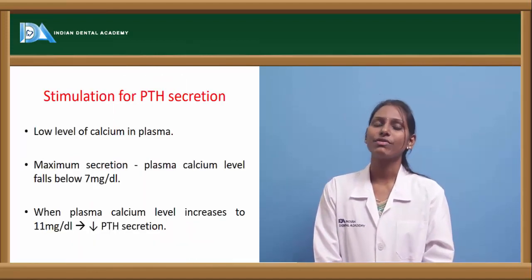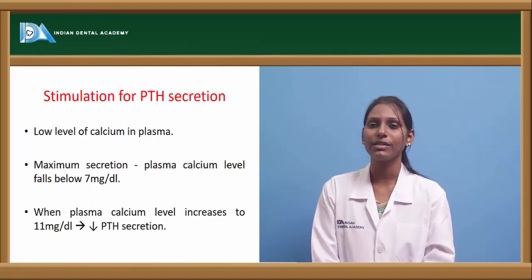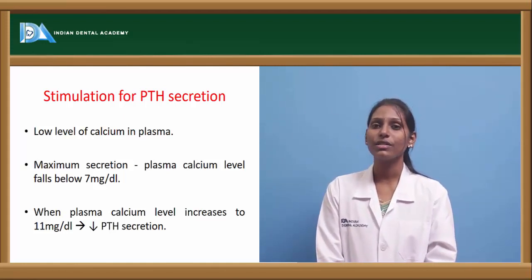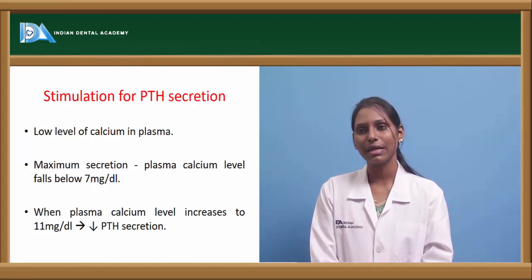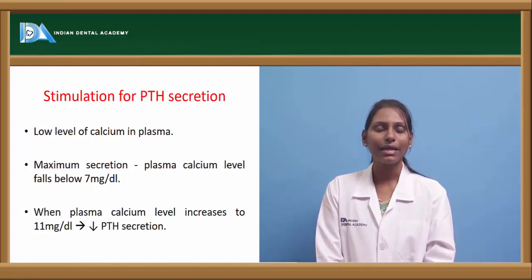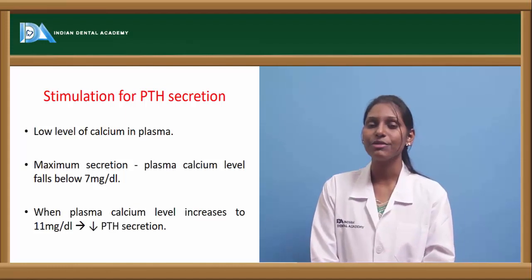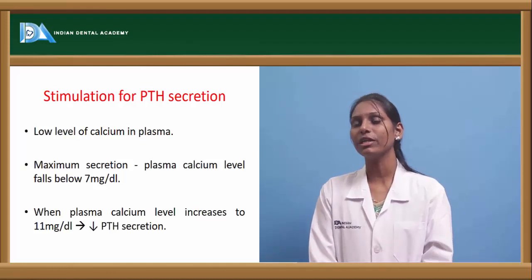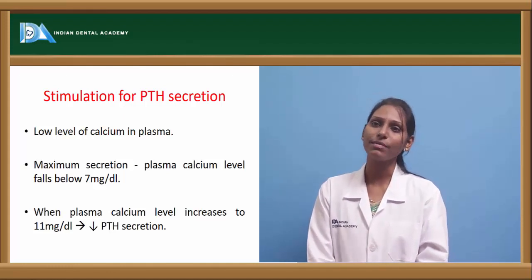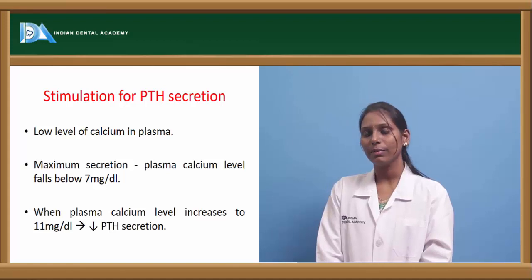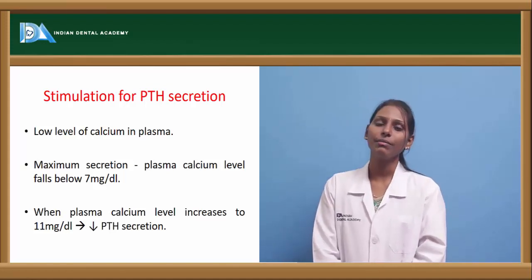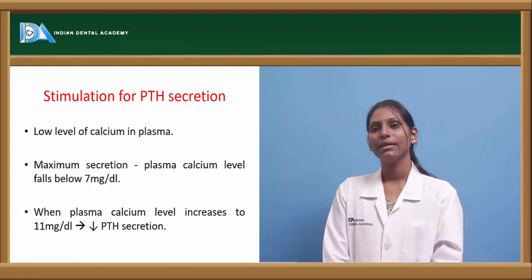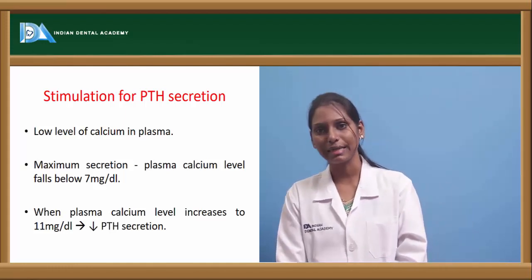And what is it that will actually stimulate parathyroid secretion? As we already discussed, parathyroid hormone stimulation is nothing but decreased serum calcium levels. Once there is a low level of plasma calcium, it itself acts as a stimulating factor for PTH secretion. There is maximum secretion when the plasma calcium level falls below 7 mg per deciliter. When plasma calcium level increases to 11 mg per deciliter, then PTH secretion will be decreased.